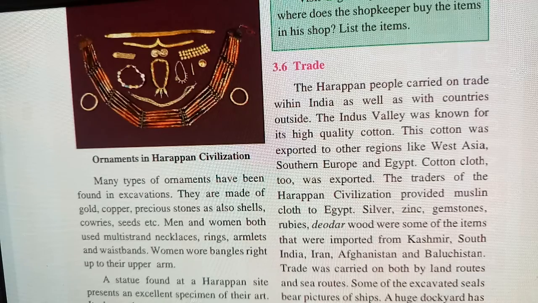Men and women both used multi-strand necklaces, rings, armlets and waistbands. Women wore bangles right up to the upper arm. So they used to wear these things. They wore different types of ornaments, where the women also wore necklaces, rings, and bangles up to the upper arm. So these are the things they used to wear.